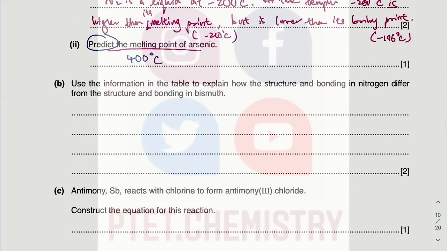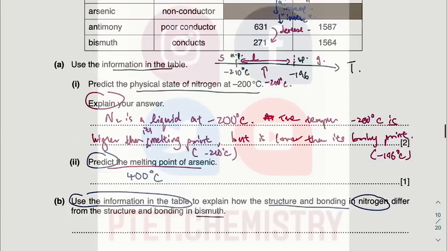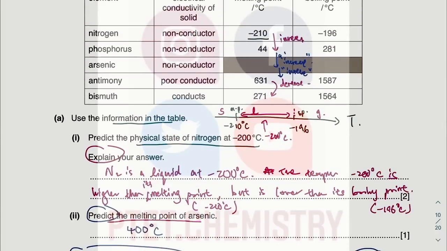Now, you need to use information. How the structure and bonding in nitrogen differ from bismuth. So look at bismuth. Bismuth has high melting and boiling point, in fact particularly high boiling point. Nitrogen, we're talking about negative values, very low melting point and boiling point. 271 is not very high, but it's still much higher than, let's say, room temperature, which is 25 degrees Celsius.